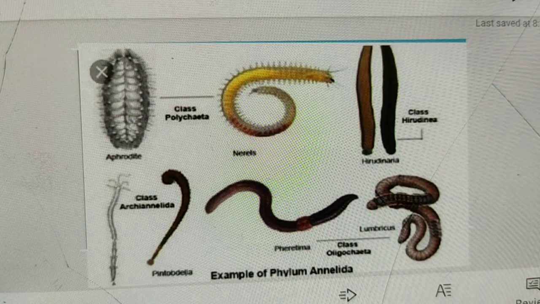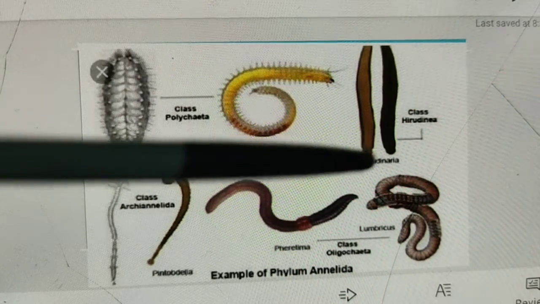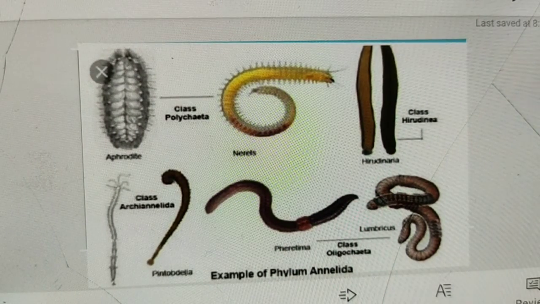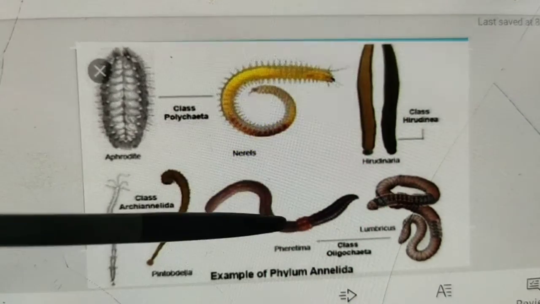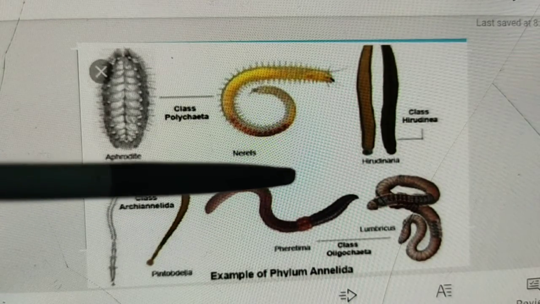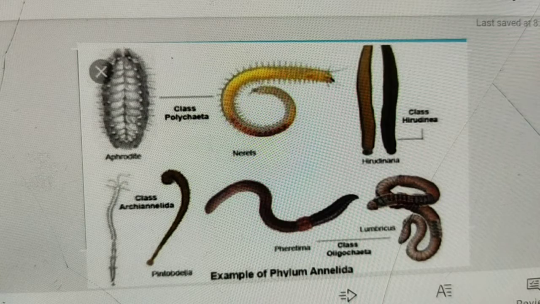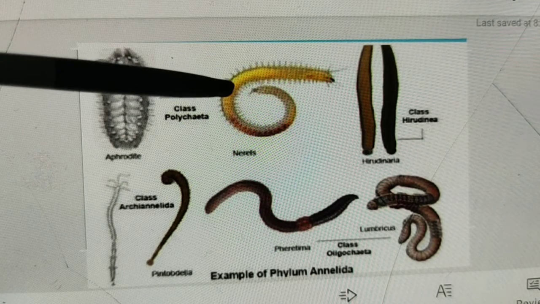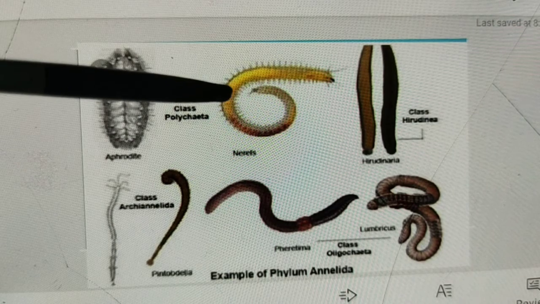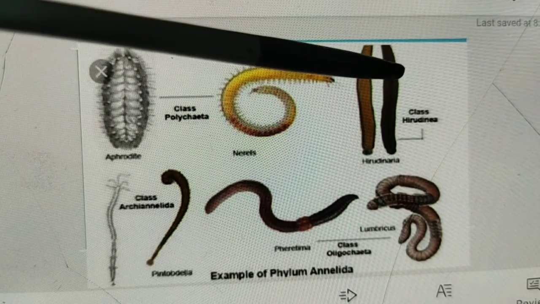See here some examples of Annelida. These are the examples of Annelida. Do you know the names? This one is Pheretima. And what is this then? This one, Nereis. And this is Hirudinaria.